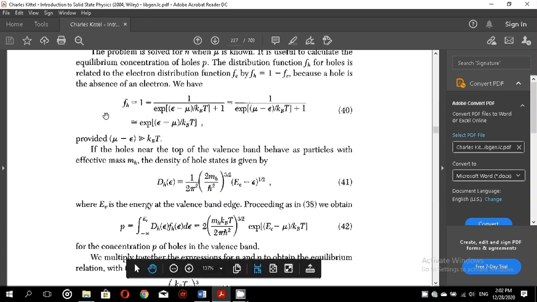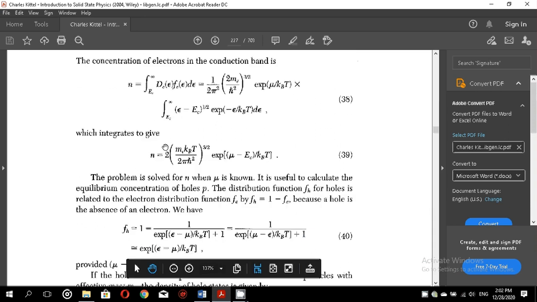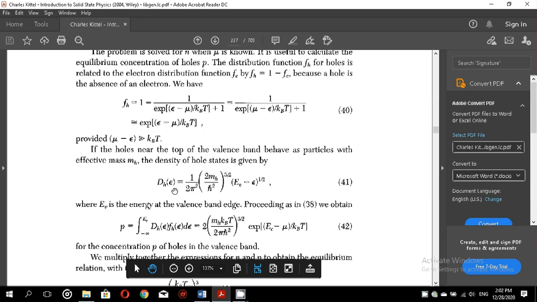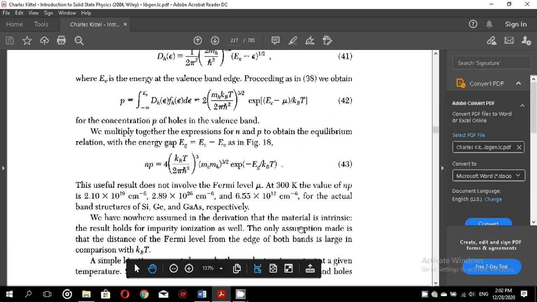Okay, so we have calculated the number of electrons in the conduction band and the number of holes in the valence band, and as I told you several times before, they are equally important. So equation 42 is for the concentration P of the holes in the valence band.